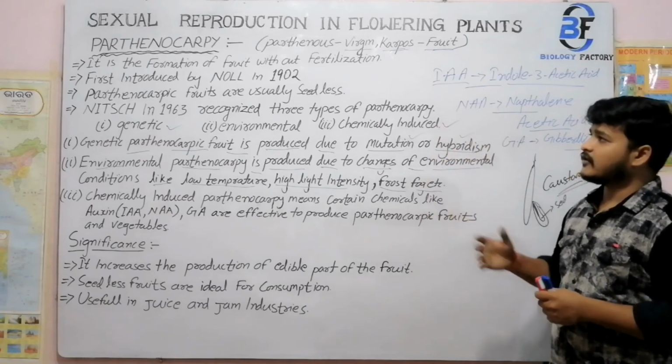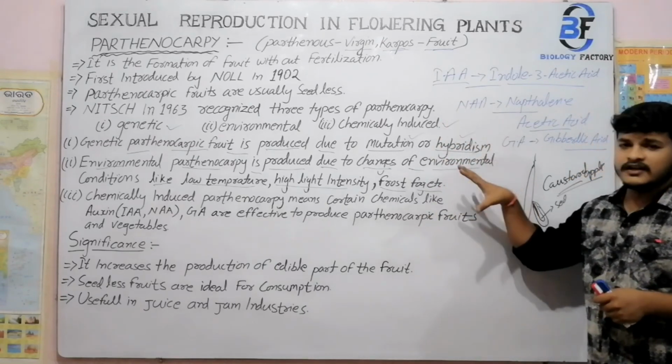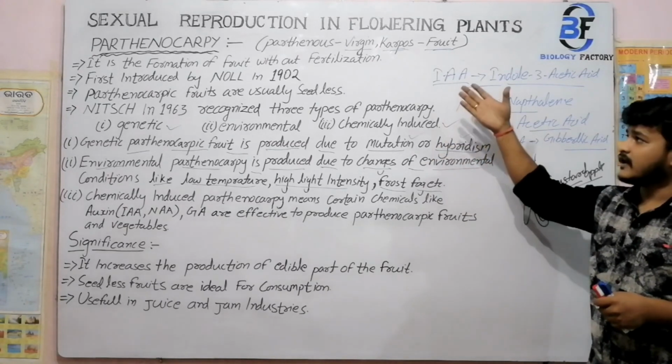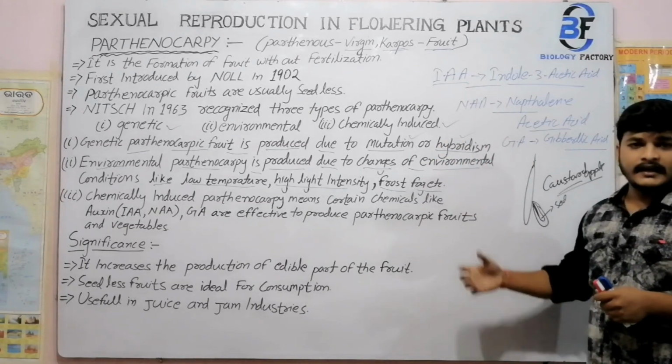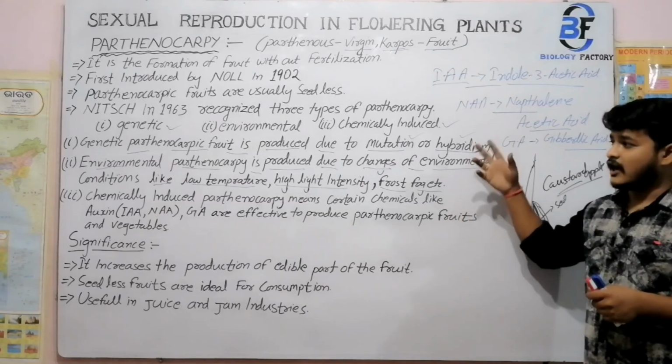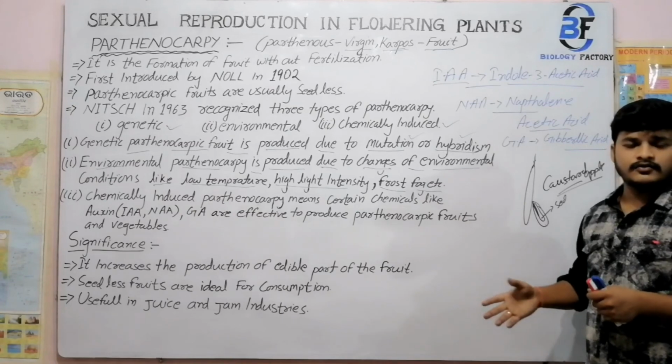So these are some of the parthenocarpic conditions, that means how it is formed, where it is formed, why it is known as virgin fruit, the names of the two scientists and the conditions, how they are formed, and the significance also.